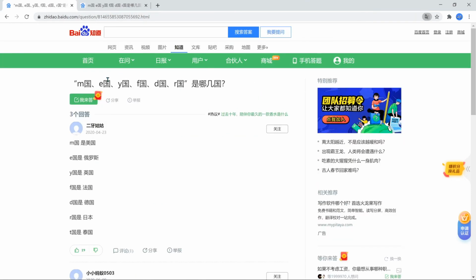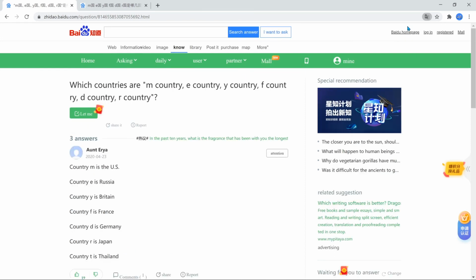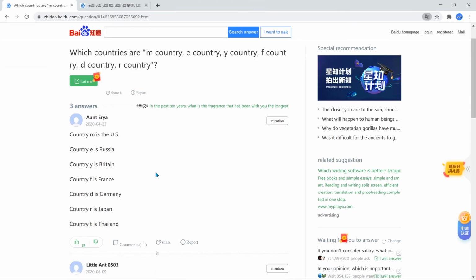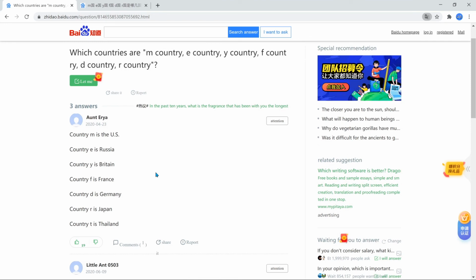Some other cool terms that I've encountered would be M Guo, E Guo, Y Guo, F Guo, D Guo, R Guo. What these mean are M country, E country, Y country, F country, D country, and R country. Those are shorthand for various countries' names. America in Chinese is 美国, the beautiful country, the prosperous country, the country of abundance, right? Or I've even seen 米国, rice country, or maybe that's just machine translation. But country M is just the U.S. because the first letter of the pinyin of the word 美国 is M.